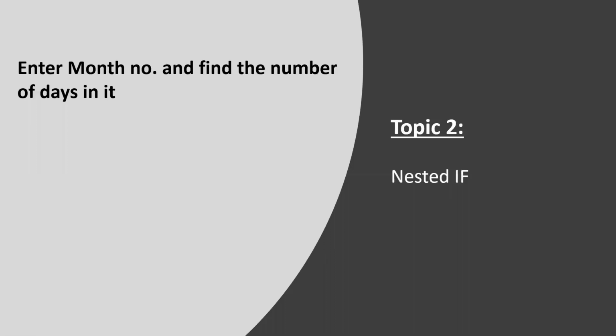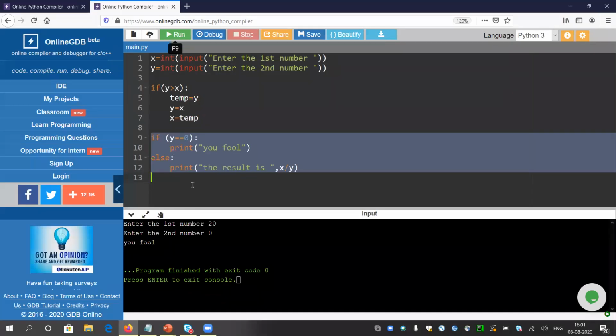It is a problem like: enter a month and find the number of days. If anyone gives 1, meaning January, he or she will be able to see 31 days. If anyone gives 2, he or she will be able to see 28 or 29 days, because we have 28 or 29 days in February. If anyone gives 3, he or she will see 31 days. So I will try to implement the same.